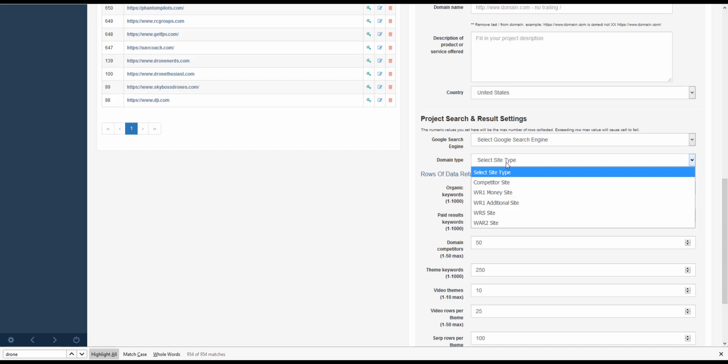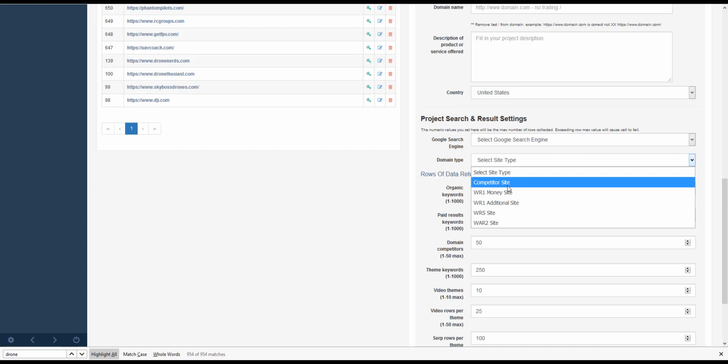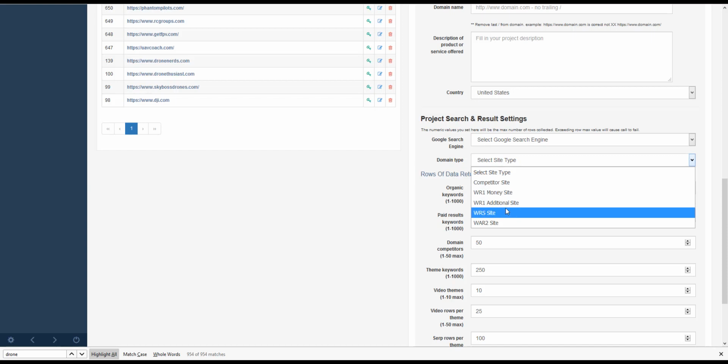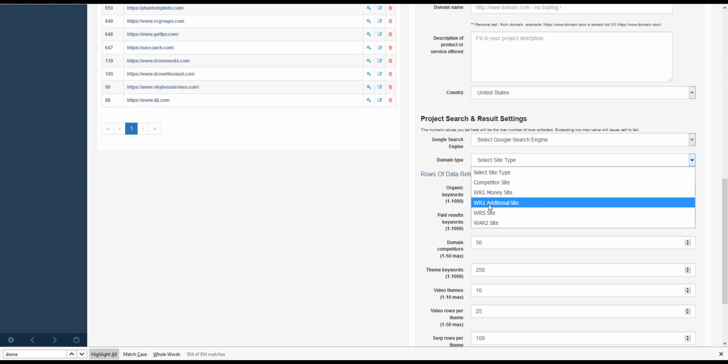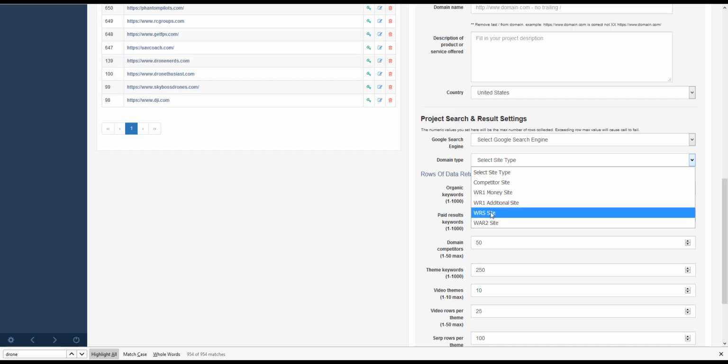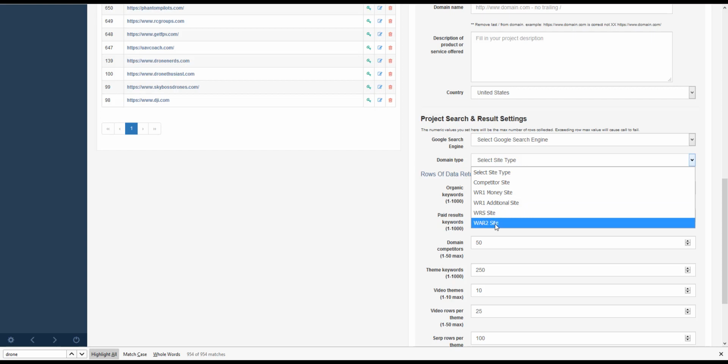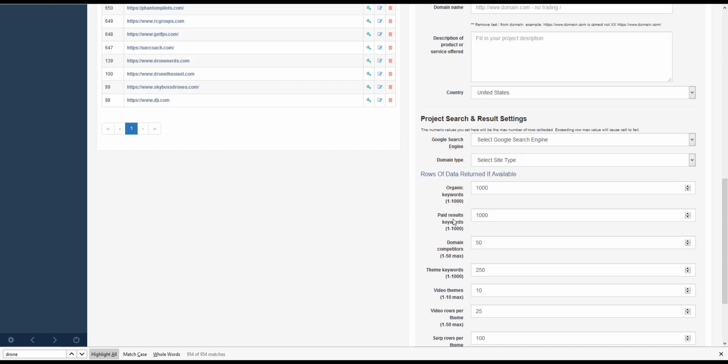So you want to select the domain type and specify if it's a competitor site, if it's your money, your primary website, or if it's a secondary primary like a blog or a wiki. Is it a social site like a blogger.com or a Tumblr site, or is it one of the automated sites where we auto-generate pages and create networks of sites that drive traffic back to our primary sites? That's what we're going to be building over there.